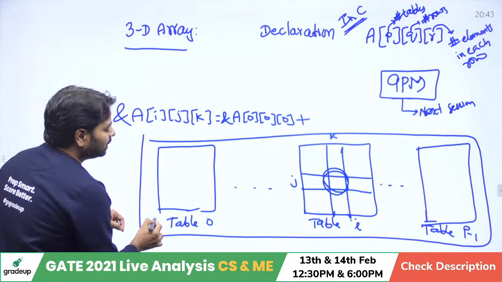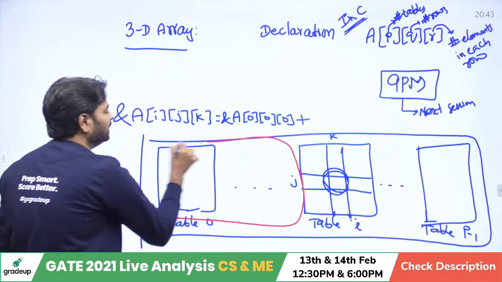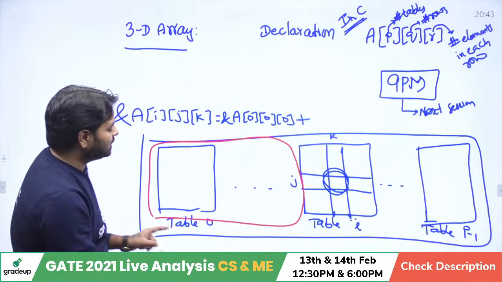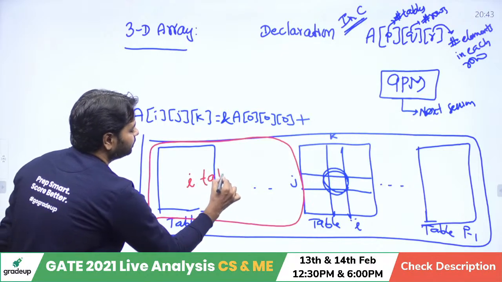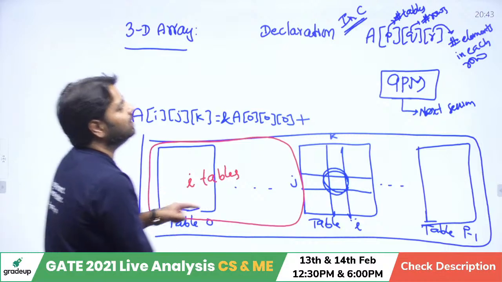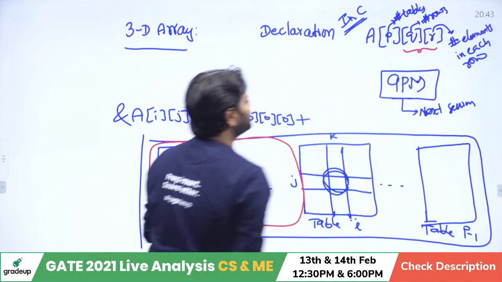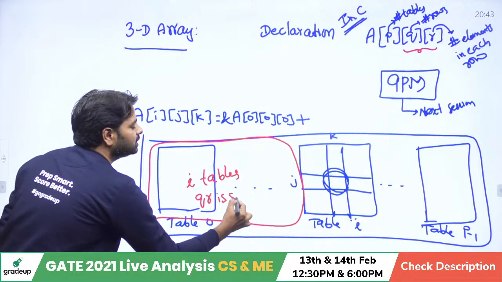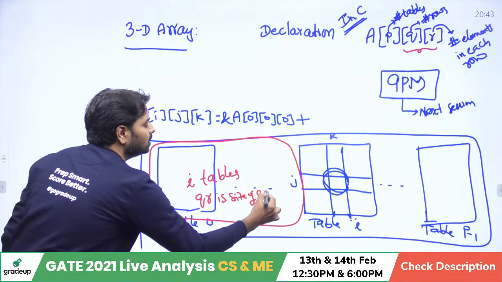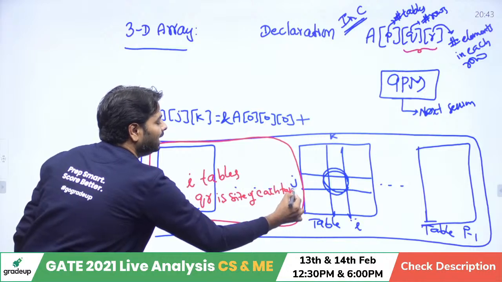Now how do you compute all the tables before this? Table 0 to table I minus 1. Here total I tables are there. But what is the size of each table? Q into R. That is the size of each table. So QR is the size of each table. That many elements are there.